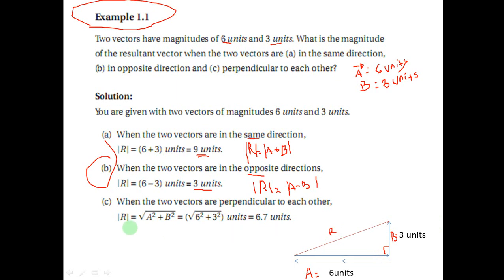So R equals under the radical A square plus B square, so radical 6 square plus 3 square. 6 square means 36 and 3 square will be 9. When we add this under the radical, the answer will be radical 45, which is 6.7 units.